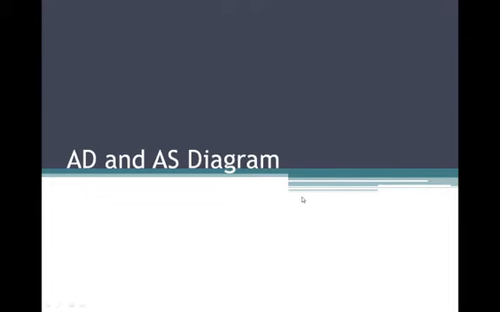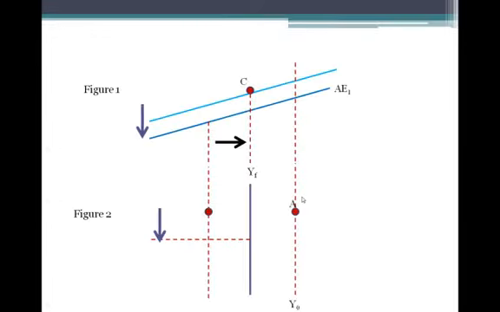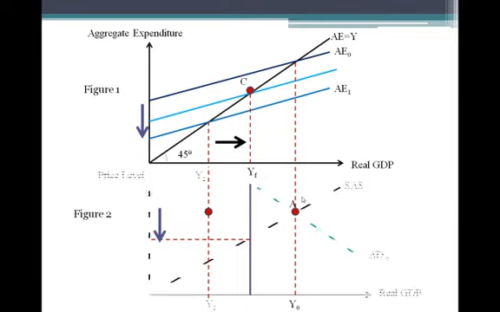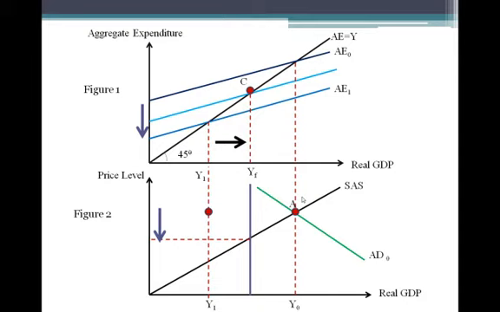Besides that, we also can use the AD and AS diagram to solve inflation. Looking at figure 1, it is the aggregate expenditure and aggregate income diagram. And figure 2 is the aggregate demand and aggregate supply diagram. These two figures illustrate the long-run effect of an increase in interest rate. Initially, in figure 1, the aggregate expenditure is at AE0 and equilibrium expenditure is at Y0, point A. And in figure 2, the aggregate demand is at AD0 and the short-run aggregate supply curve is SAS0. Equilibrium is point A where the AD and SAS curves intersect.